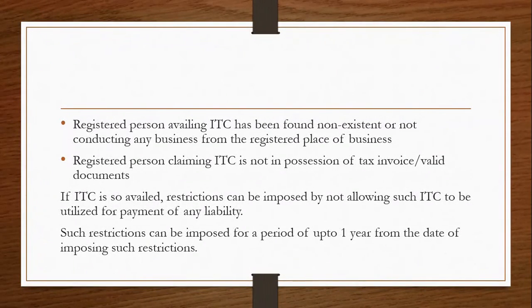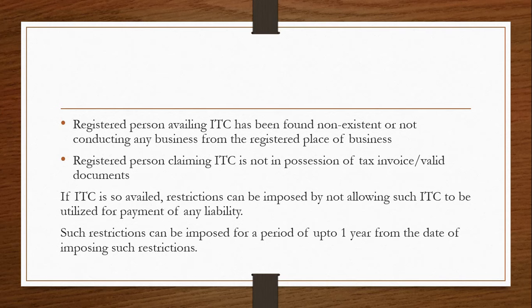What are the three situations? The three situations are wherein a person has documents or invoices, but these are from a non-existent supplier, or the tax has not been paid on those invoices. And the second situation is wherein the registered person who is availing ITC, he himself is not existent, or he is not carrying on business from any registered place of business.